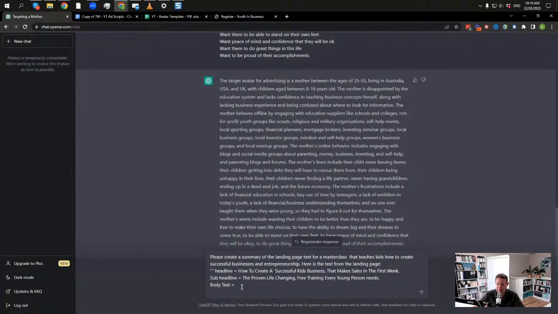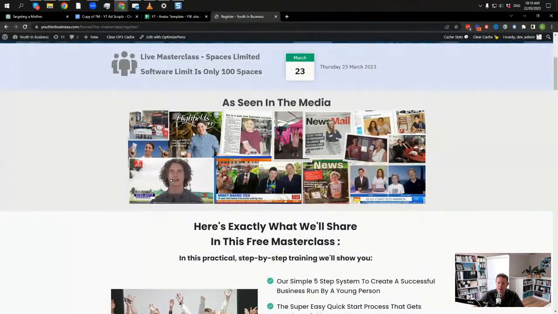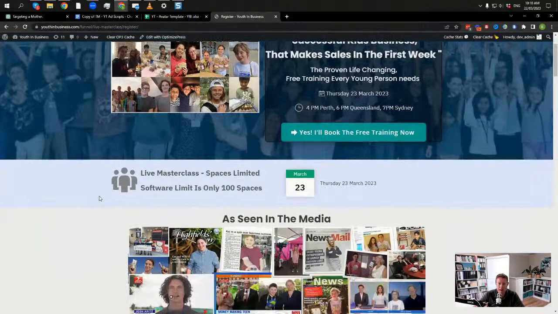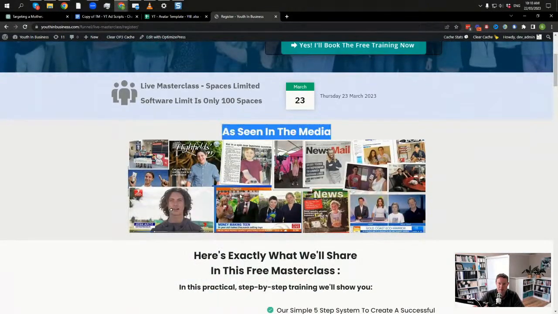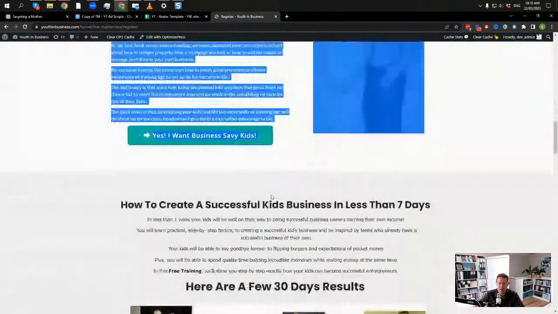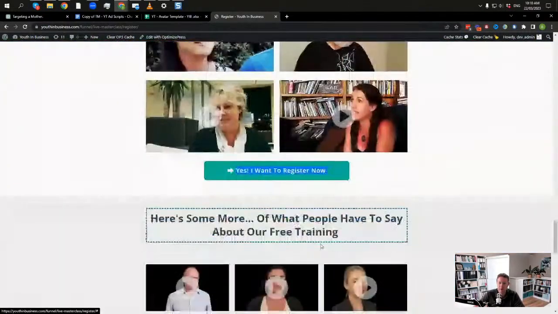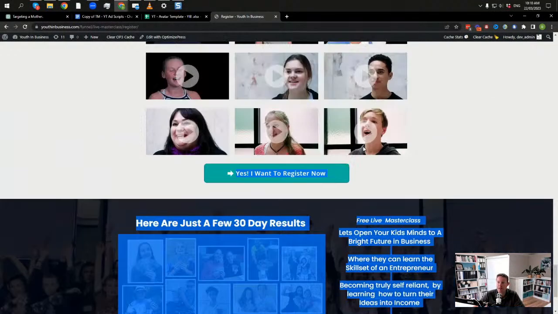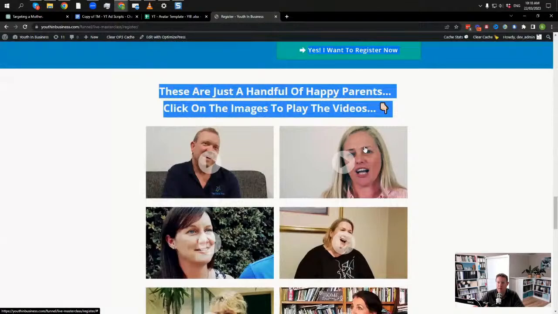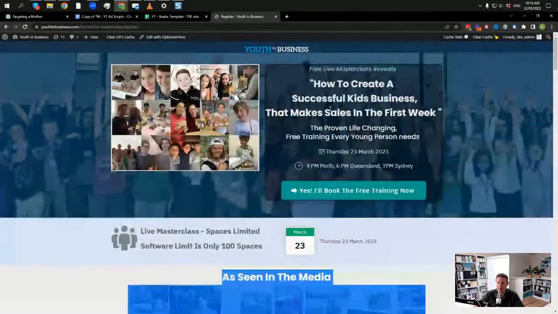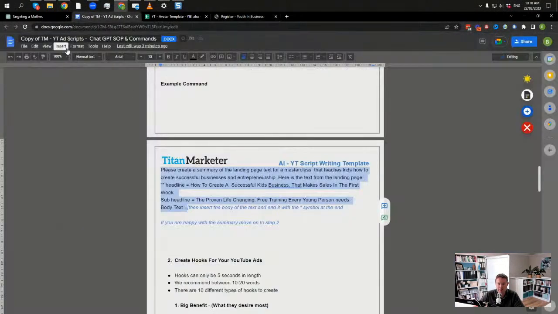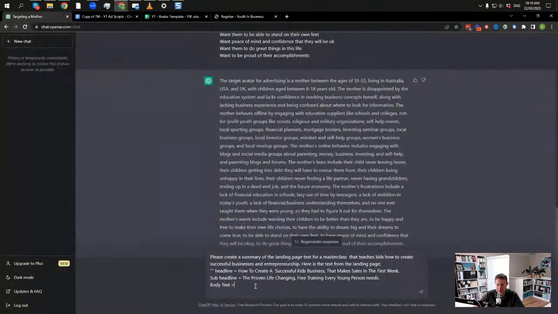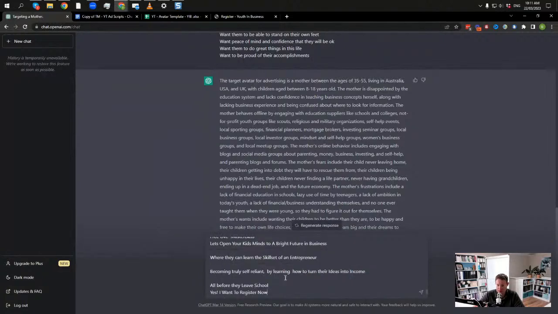So that's the answer. And then the body text, I'll literally just go like this, okay? So I'll just copy all the copy on the landing page, like really, that's it. Now, there's not a lot of copy on this landing page, but it does talk about what we're doing and how it works. I just literally copy everything from there, and I would just go, where's ChatGPT? Just paste it straight in here. Okay.